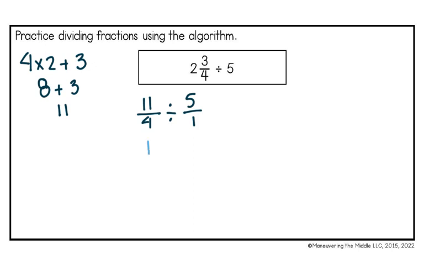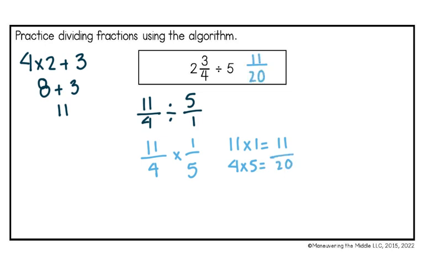So I'm going to keep the first fraction, 11 over 4, change division to multiplication, and flip the second fraction. So I have 11 fourths times 1/5. So I'm going to take 11 times 1, which is equal to 11. 4 times 5, which equals 20. And our answer is 11/20.